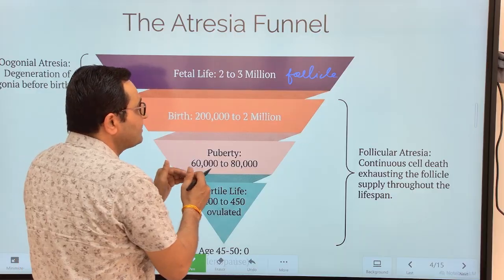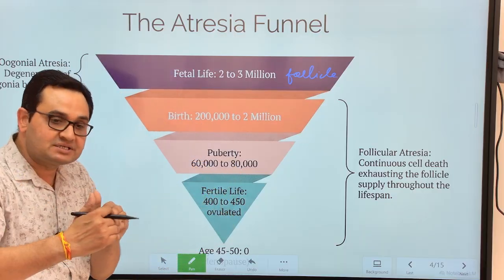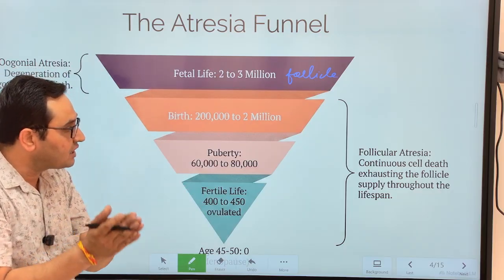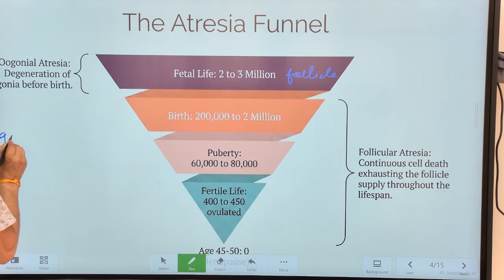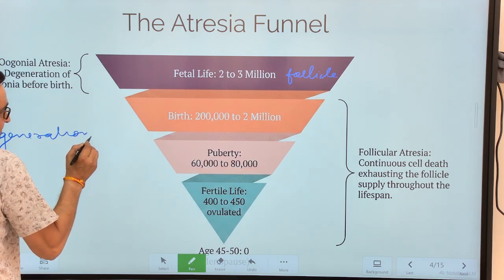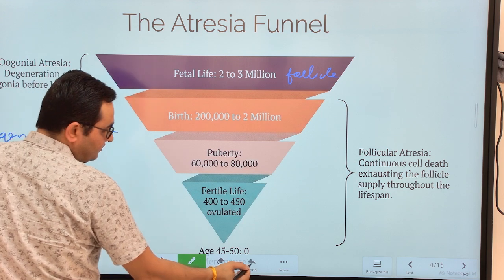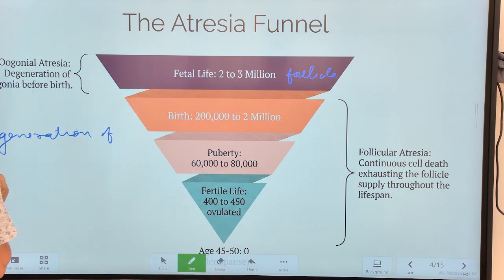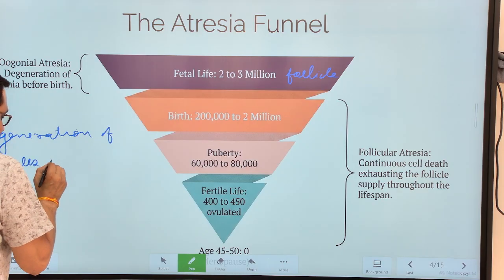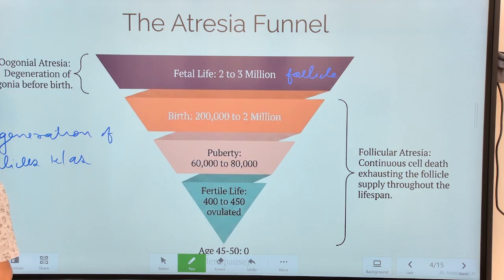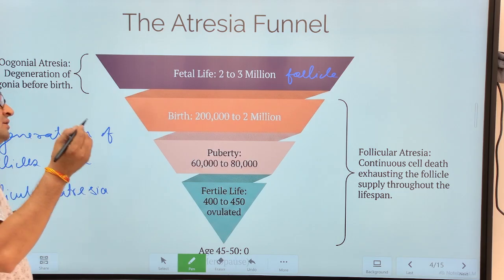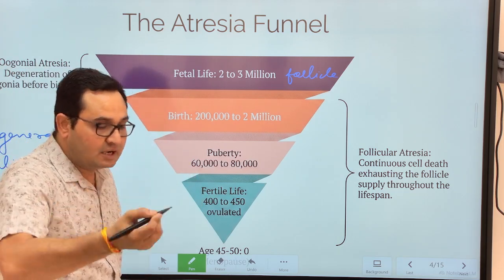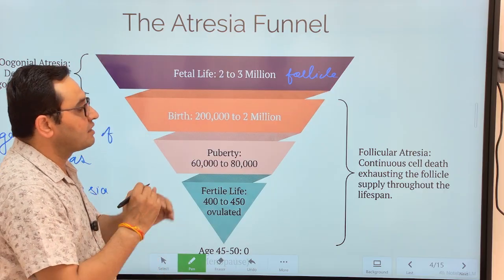This means that there is a gradual reduction in the number of follicles. And this gradual reduction, what is it? The follicles undergo degeneration, and this degeneration of follicles is known as follicular atresia, and the follicle that is undergoing the process of atresia is called an atretic follicle.